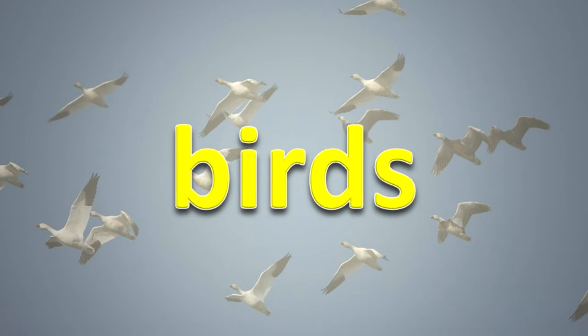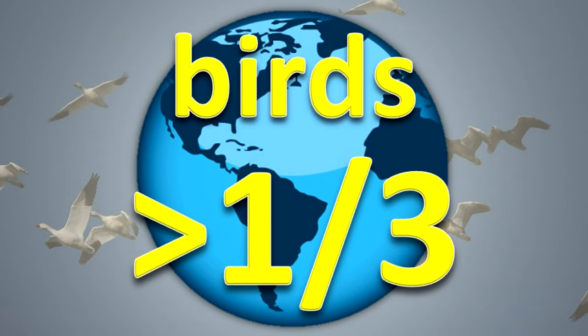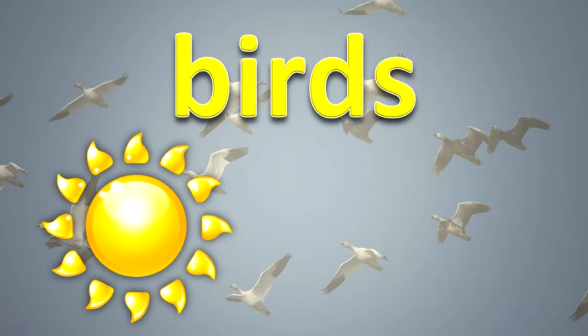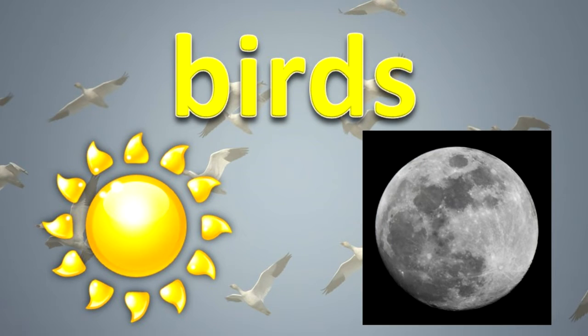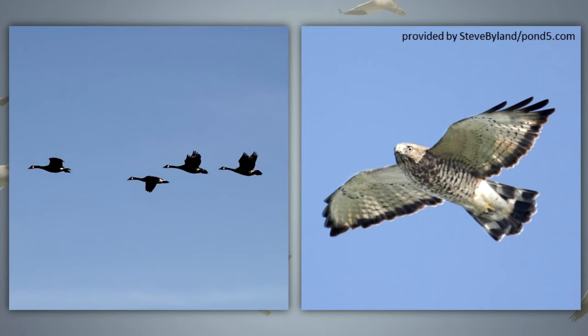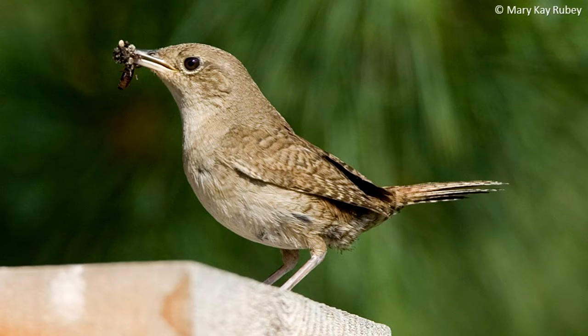Birds. More than 1/3 of the world's birds migrate. Birds migrate during the day or at night. Daytime migrants are generally large or are predators. They use rivers, sea coasts, mountains, and lakes to help them find their way to the overwintering location. Songbirds migrate in darkness. Their daylight hours are spent searching for food and resting for the next leg of the trip. The position of the stars and moon in the Earth's magnetic field are used to help these species navigate.